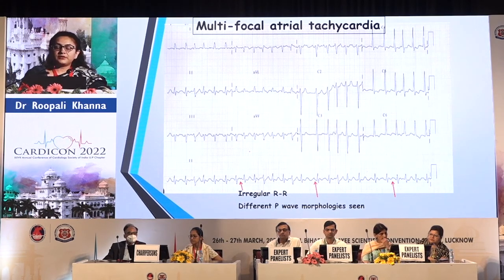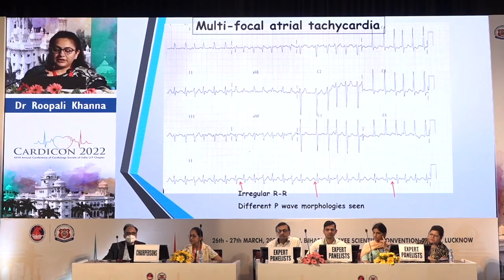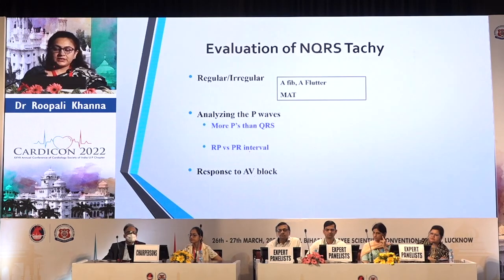Multifocal atrial tachycardia means the irregularity is because it originates from different foci in the atria. If we see different P wave morphologies, more than 3 types of P wave, it is a multifocal atrial tachycardia, and it is mostly an irregular tachycardia. So when we see the ECG and find irregularity, these are the 3 differential diagnoses we have to consider.